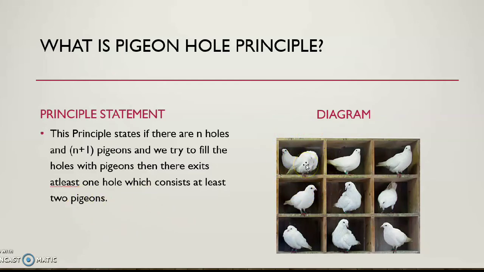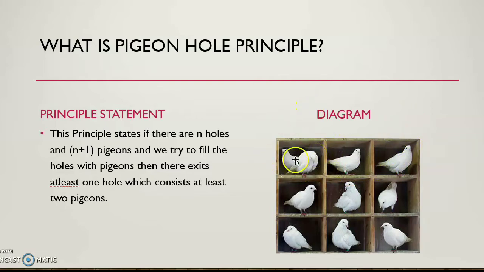I think you can understand my point. What I am trying to say is: there are 9 holes and 10 pigeons. Your task is to fill the holes in such a way that no hole will contain more than one pigeon. So how can we fill that? This is an easy process. We can fill each hole with one pigeon. Since no hole can contain more than one pigeon, we cannot fill any hole more than once. This is the required condition.